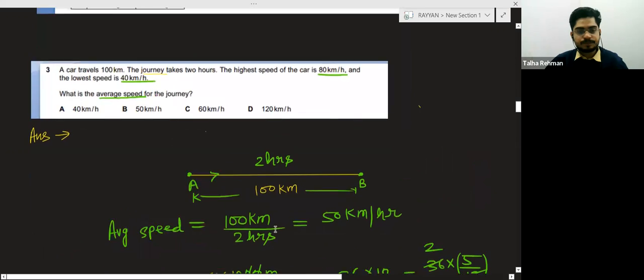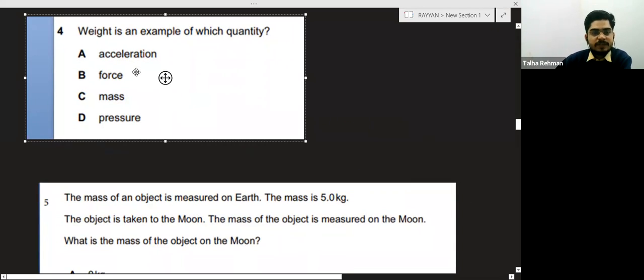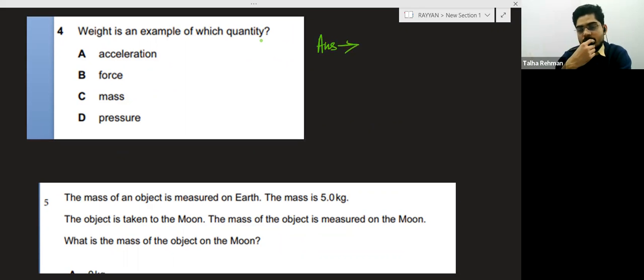This is another question. Very simple. They are saying which is an example of weight is an example of the quantity. Can you tell me the answer? Mass. Okay, mass.